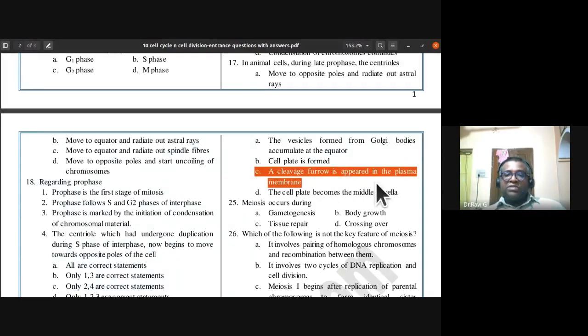A cleavage furrow is seen only in the case of animal cell division. So it is not seen in the case of plant cell division. So "a cleavage furrow appears in the plasma membrane" is a wrong statement. It does not take place during plant cell division. So C is the answer here.